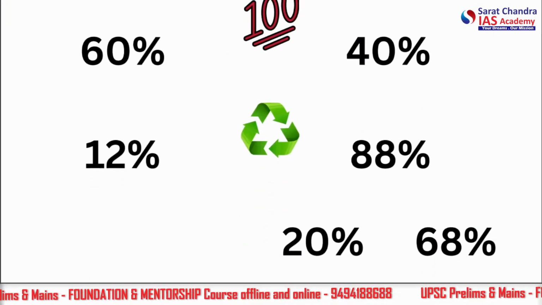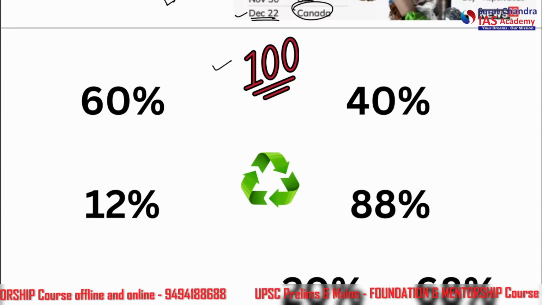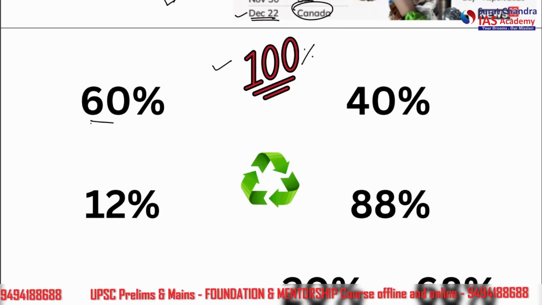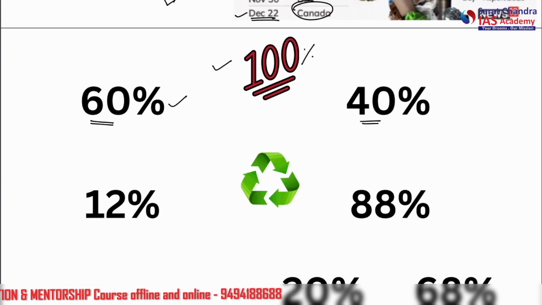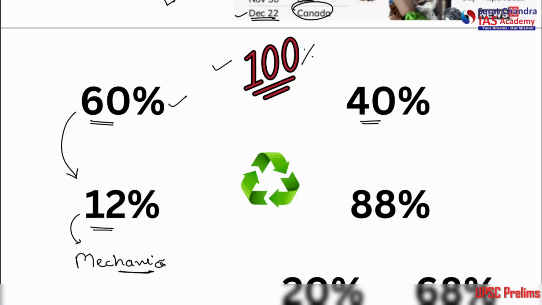All right. Now let's talk about the statistical part of this. Out of the 100% plastic pollution that is caused, the government of India says that it recycles 60% of the plastic waste. But this is not true. According to this, 60% is recycled and 40% is unaccounted for. But the reality is that only 12% of the plastic waste is recycled, and this is only through mechanical recycling, not chemical or biorecycling. And 88% of the plastic waste is unaccounted for.